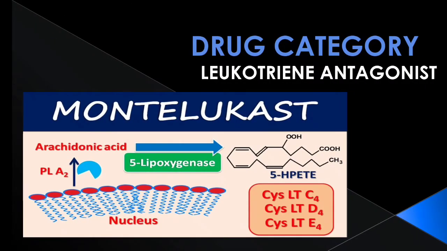Montelukast belongs to the drug category that is Leukotriene antagonist. So what is the Leukotriene and how does it antagonize the Leukotriene? This is basically the complex picture. So let's understand from this picture.